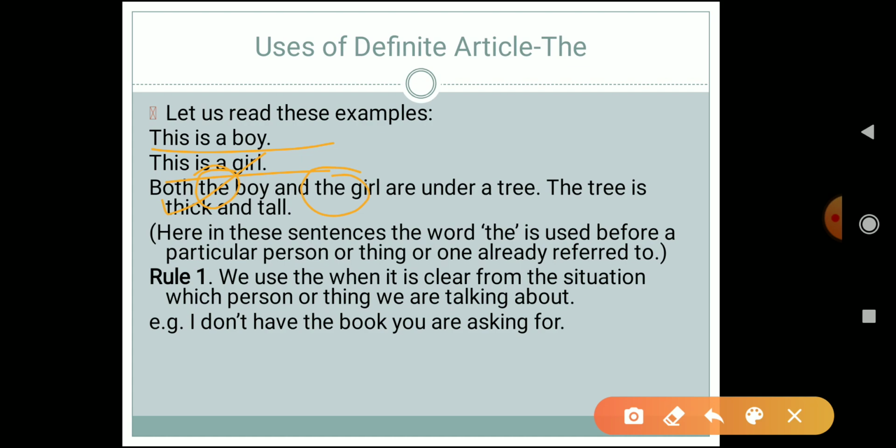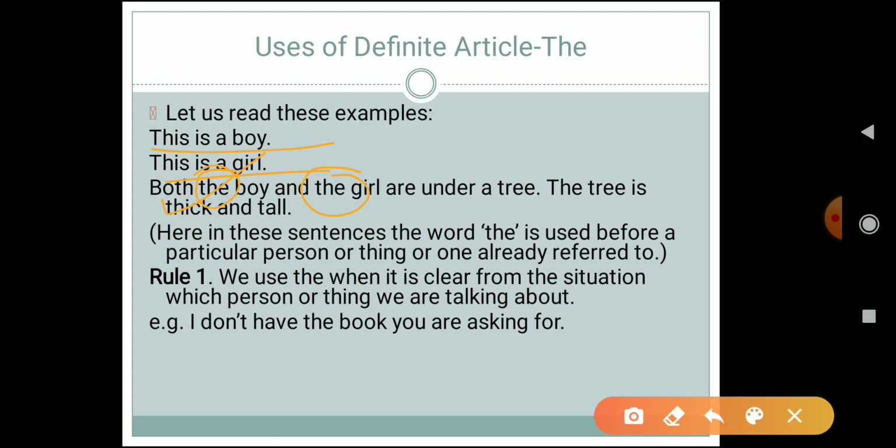Let's see rule 1. Rule 1 says that we use the when it is clear from the situation which person or thing we are talking about. That means we are sure of this particular person or thing. For example, I don't have the book you are asking for. Obviously we are talking about a particular book.